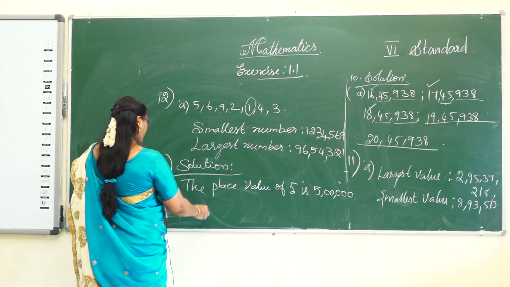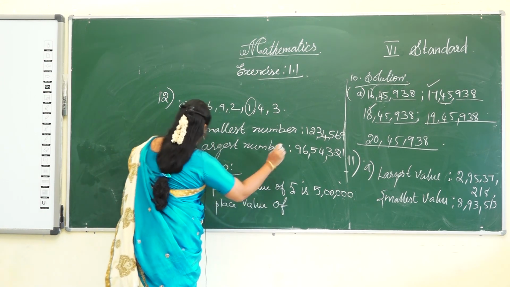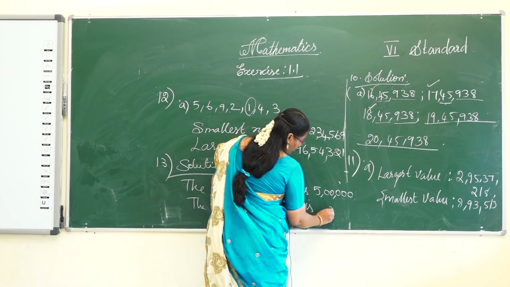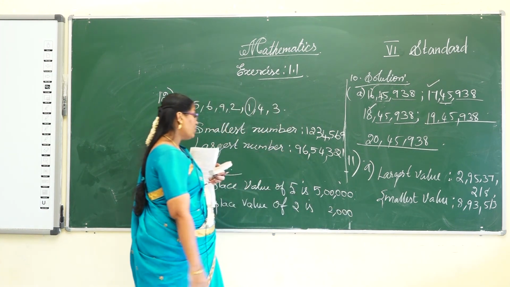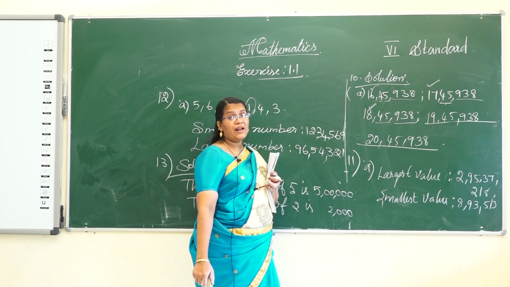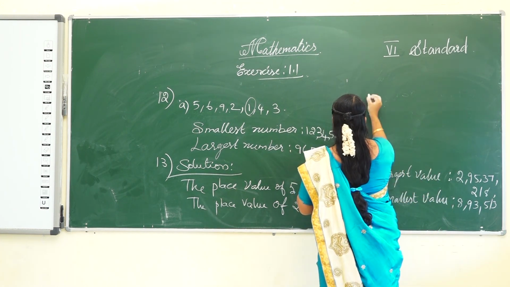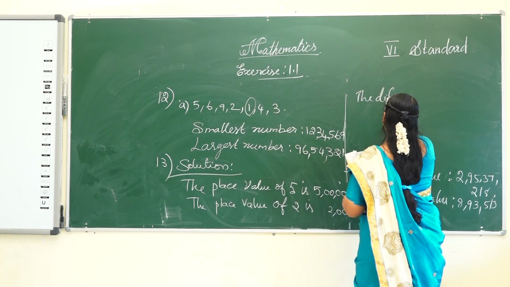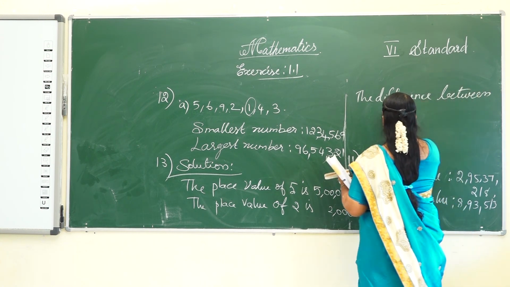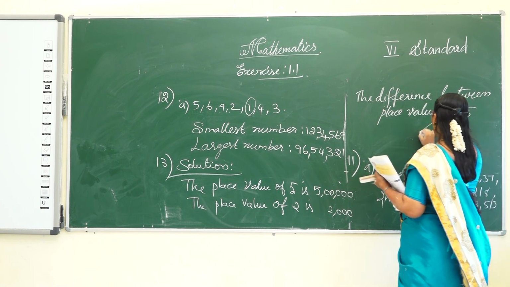The place value of 2, in the thousands place, is 2000. We have to find the difference between the place value of 5 and 2.